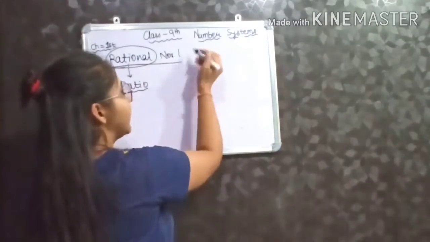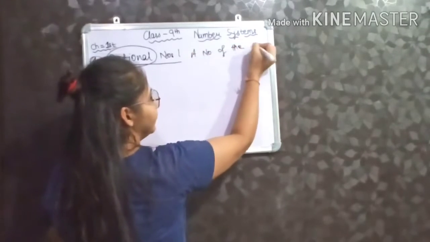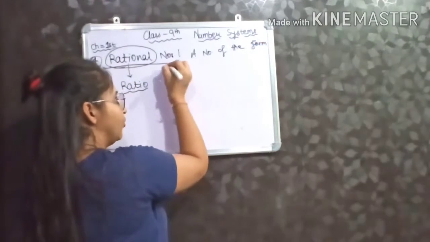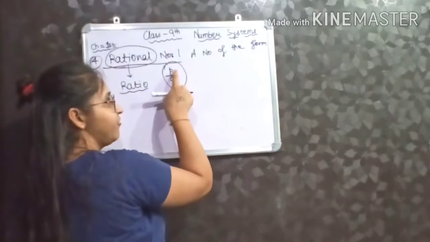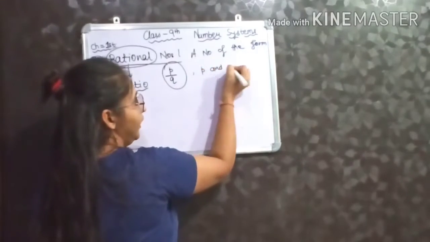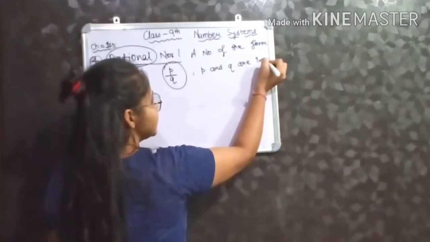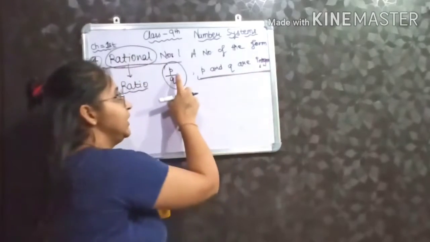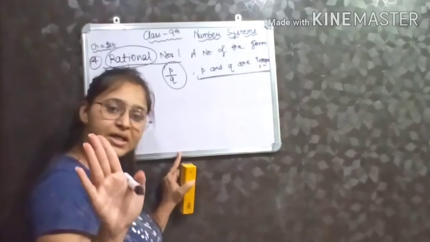So rational numbers are numbers of the form P upon Q, numerator upon denominator, that is a fraction P upon Q, where P and Q are integers. First condition which I am putting is that P and Q, numerator and denominator, both must be integers.